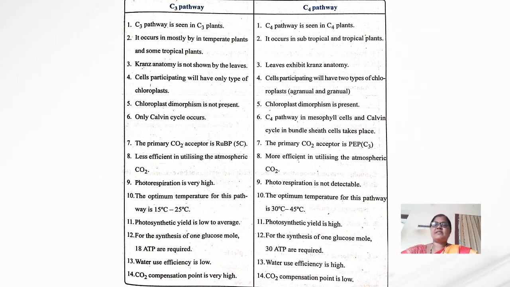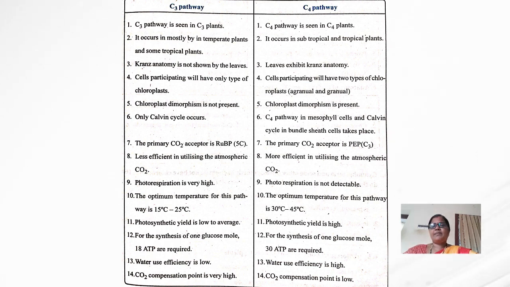These are the differences between the C3 and C4 pathways. First one is the C3 pathway. Where does this C3 pathway occur? It can be seen in the C3 plants. When it comes to the C4 pathway, it is seen in the C4 plants.